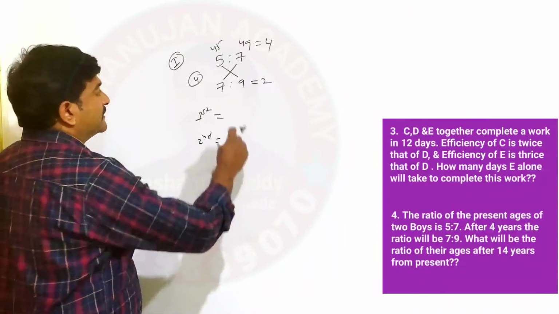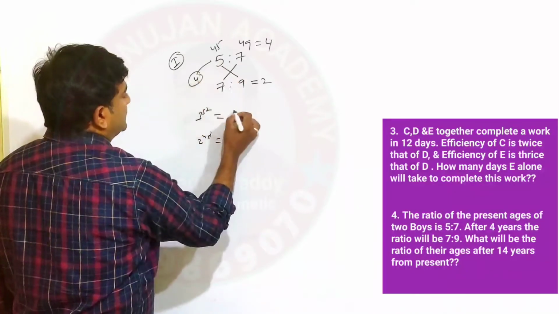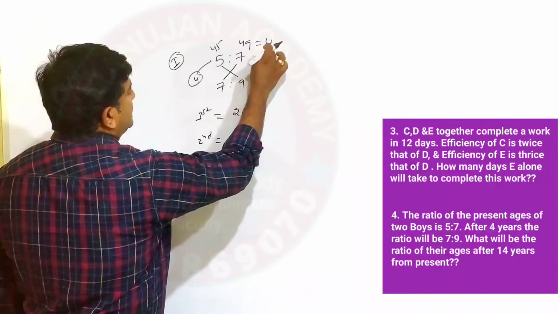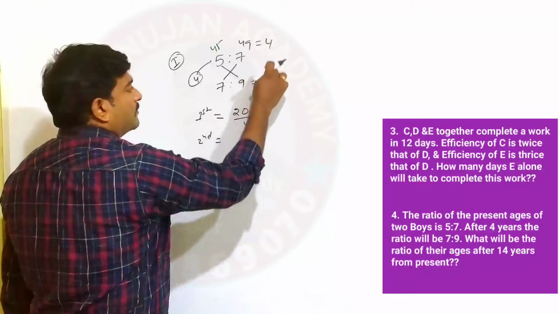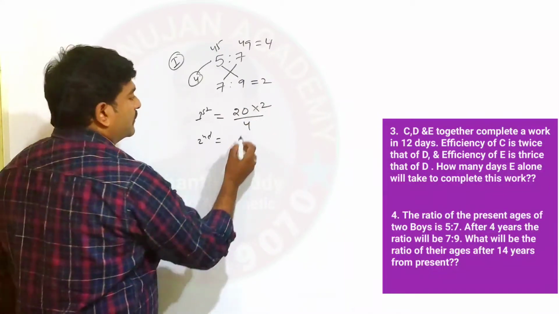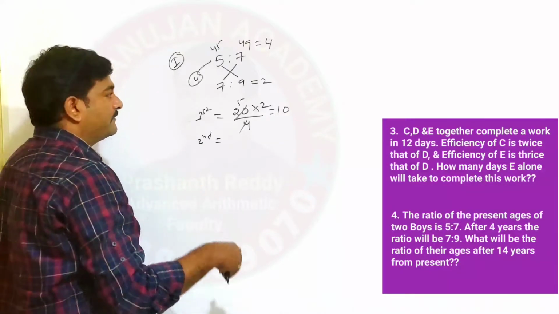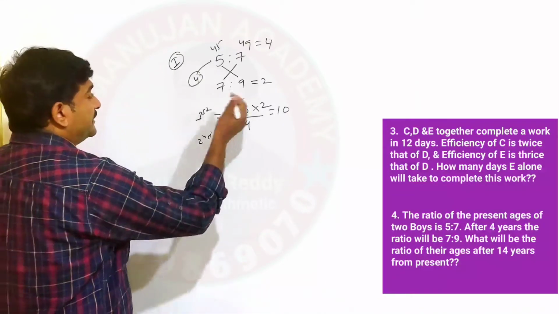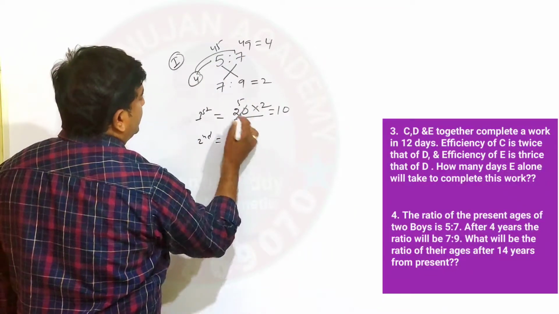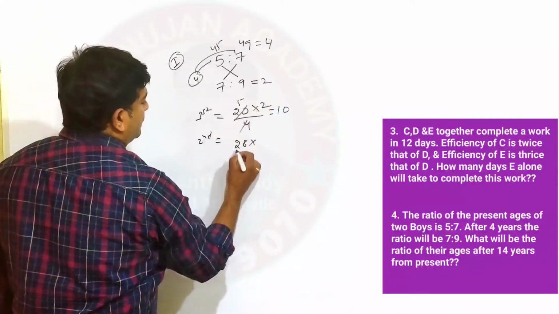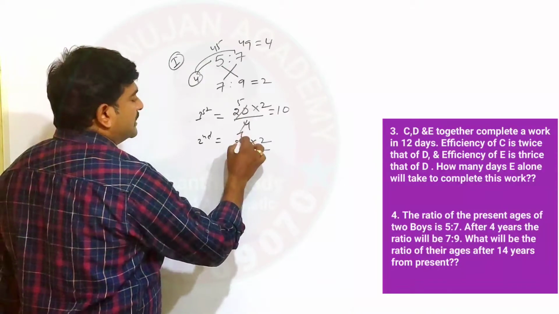So to find the first person's age, what you have to do? With 4 you have to multiply 5. 4 5s are how much? 20. And after getting this, the upper value should be at lower, and the lower value should be at upper. So 4 by 2, you should write reverse, 2 by 4. So 4 ones are 4, 5s are 10. The present age of the first person is 10 years. Similarly, to find the present age of the second person, 4 into 7 how much? 28. And similarly, this upper part will be at lower, and lower part should be at upper. Therefore 4 ones are 4, 7s are 14.